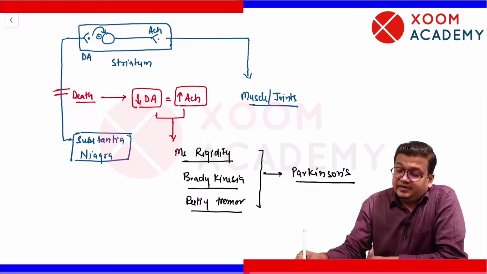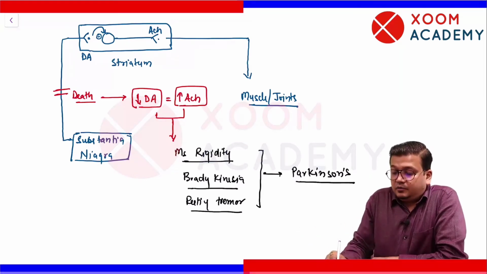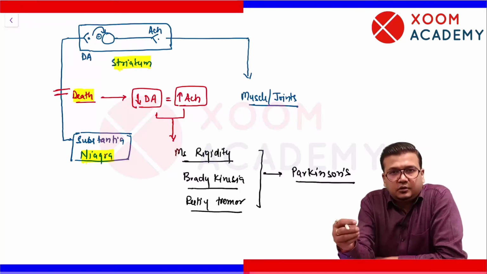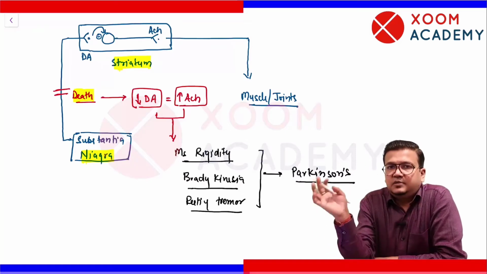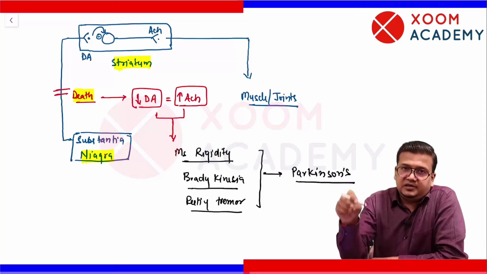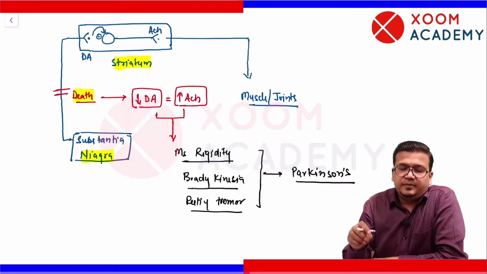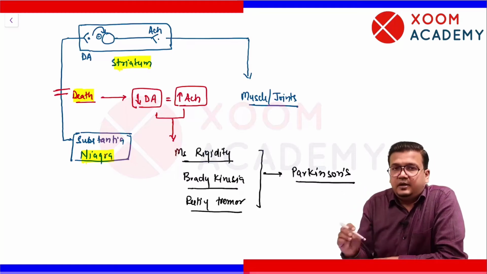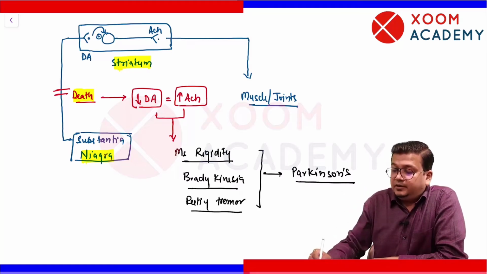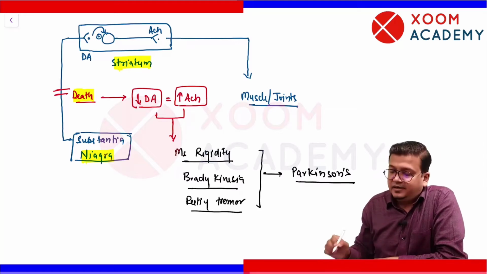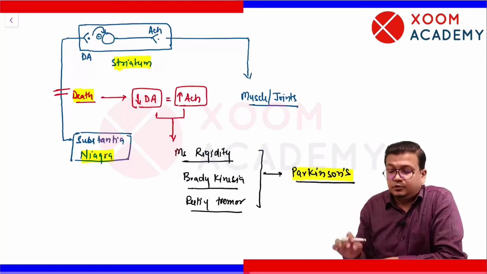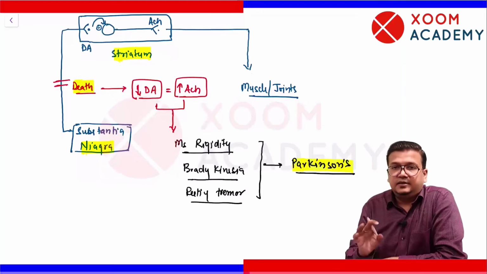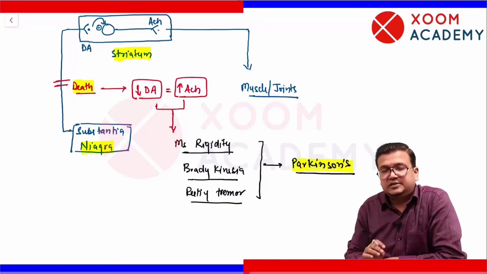So what is Parkinson's disease? The cause is death of Nigro-striatal dopaminergic neuron. This neuron is dying. We don't know the cause. It may be because of age, it may be because of some toxin, it may be because of free radical or something else. But this neuron dies, less dopamine is released in striatum. When less dopamine is released, cholinergic activity goes up, and these neurochemical abnormalities lead to muscle rigidity, bradykinesia and tremor. These are the three principal symptoms of Parkinsonism. So that is the disease. First of all, we have to understand the disease in order to treat it. So I hope it is clear.